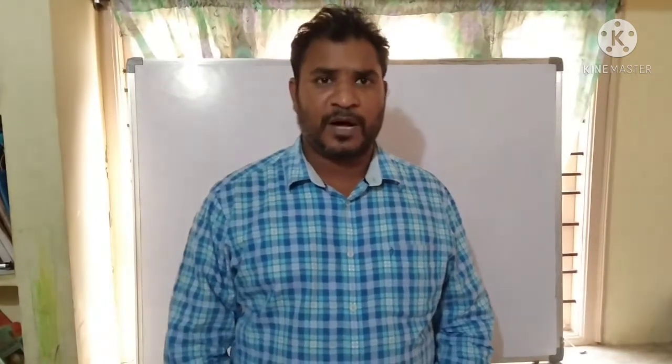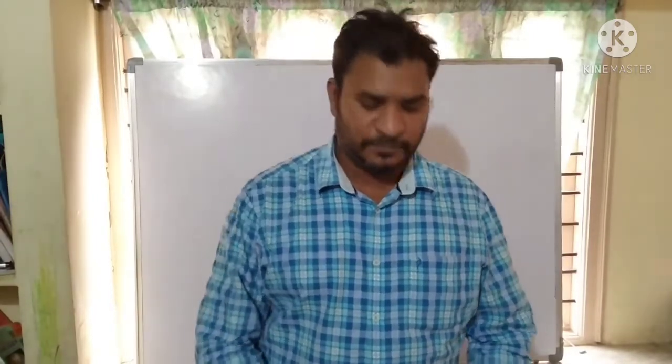In NEET Zoology part, today I am going to discuss about the wall of the heart.